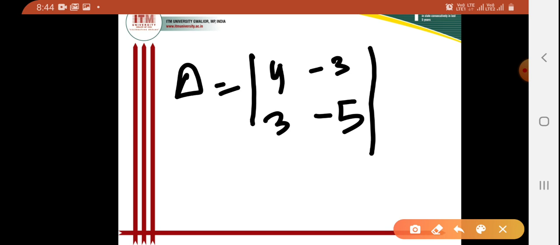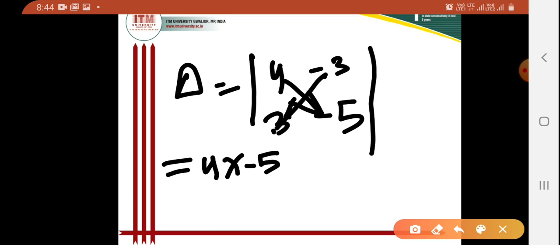This is a 2 by 2 determinant. To solve it, I multiply these two, multiply these other two, and take the difference. So I can write 4 into minus 5, minus, minus 3 into 3.